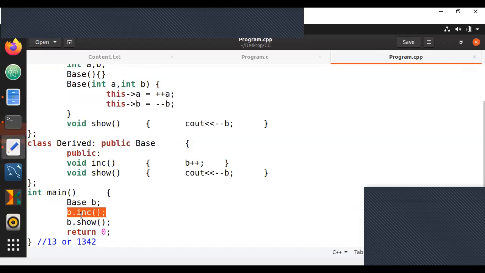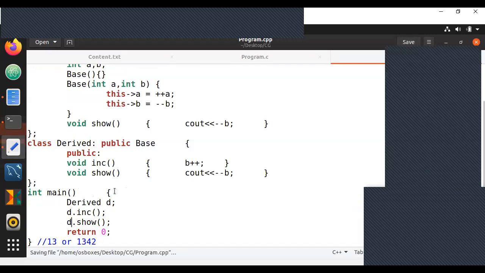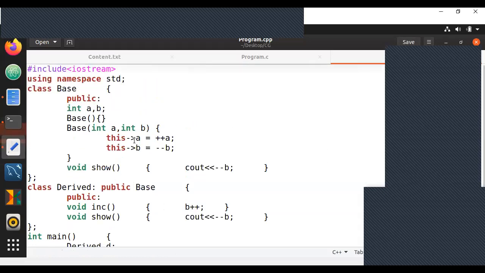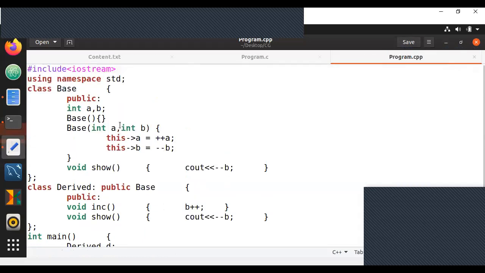So what I will do rather is, instead of base B, we'll make it derived D. And we'll call D.increment and D.show. This is what we're doing. And the moment we create an object for D, we will also make sure there will be default values for this, like 0, and this default value is 5.